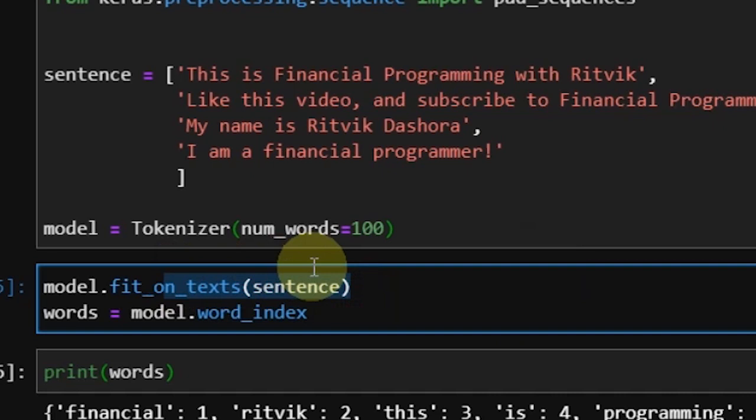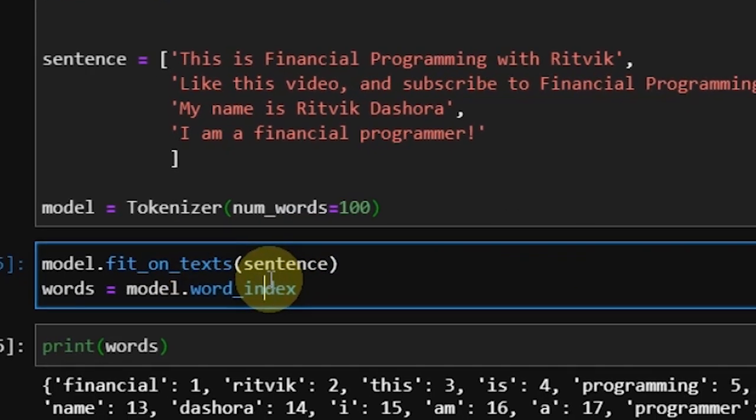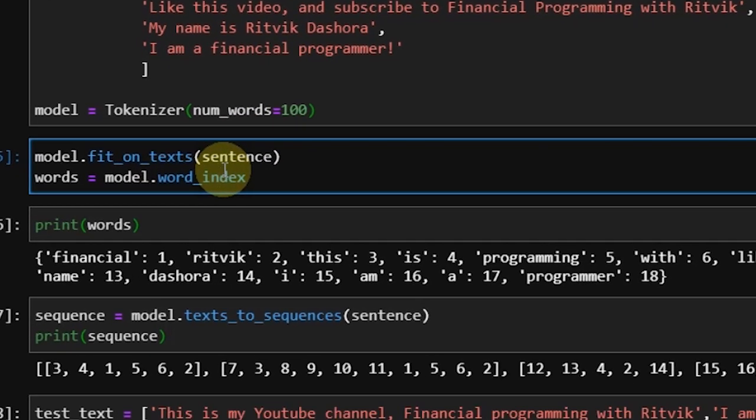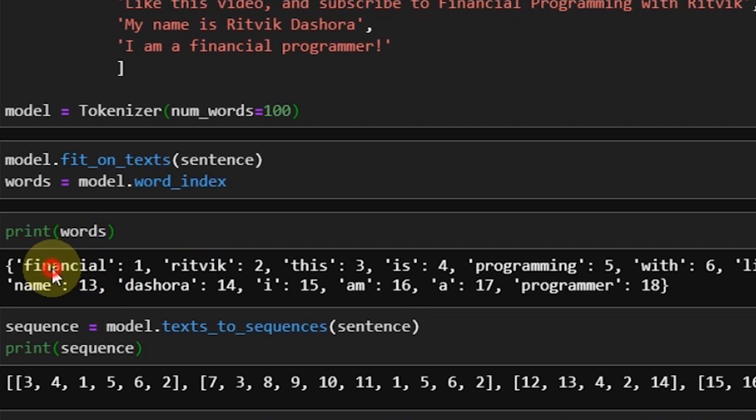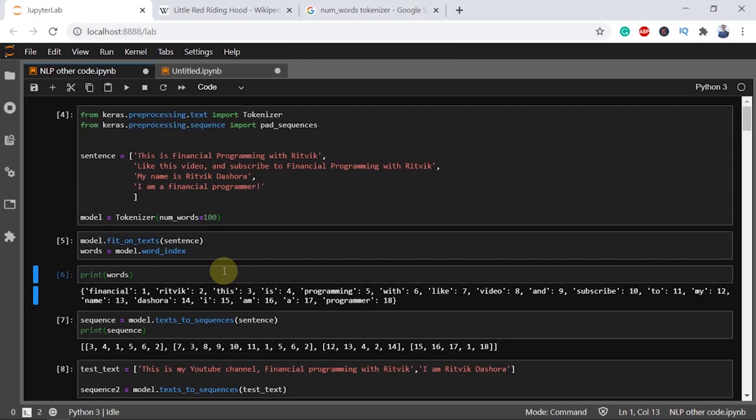The tokenizer also provides another property, which is word_index. It returns a dictionary that contains all words, or I would say keys, and their allocated numerical values. On printing it, we can see that we have a dictionary with all our words, or I should say tokens, with all their allocated values. You can clearly see that all the words have different numerical values. For example, financial has 1, programming has 2, I has 15, M has 16, etc.